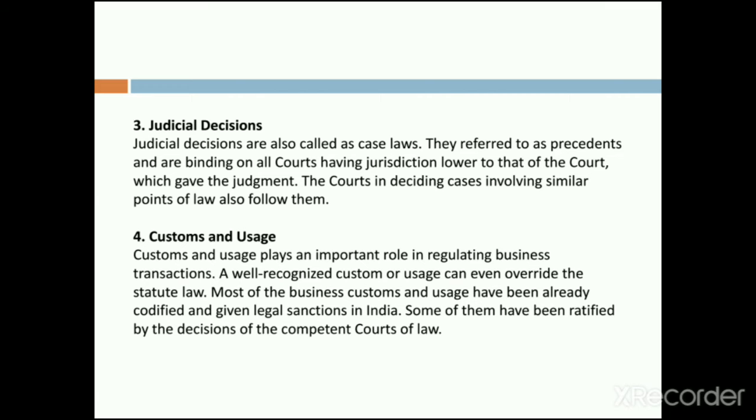Let us take for example, before independence, the Britishers were facing a financial crisis because they were fighting continuously with the Indian freedom fighters, and they had a shortage of money. So they implemented tax as a temporary measure, which was called Lagan in those days. Then after some time, that custom of Lagan became an act. Similarly, there are so many things in mercantile law or business law which came as custom and usage. Later on, they were converted into acts, and after becoming acts, they have been ratified.